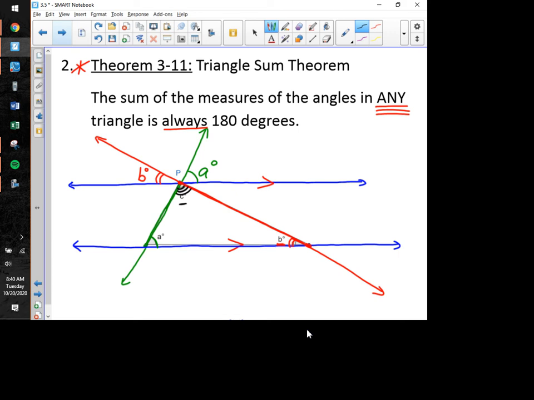So now we're going to use a much simpler concept and realize that this angle here, C degrees, is formed by the intersection of the red line and the green line. If we extended the green line up here and the red line over here, we have a vertical angle right here on top. And vertical angles, we know from Theorem 2.1, the vertical angles theorem, must be congruent. So if this angle down here is C degrees, the measure of this angle up on top has to be C degrees as well. That has nothing to do with parallel lines, that just has to do with vertical angles.